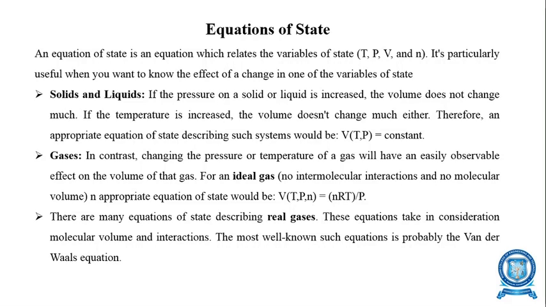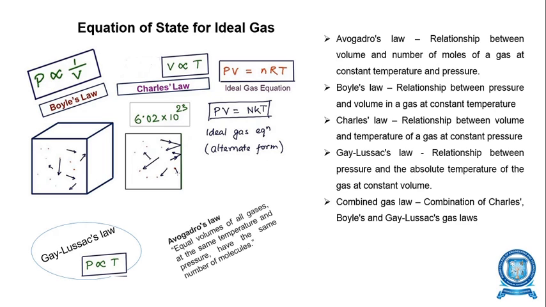First, we are going to discuss the equation of state for the ideal gas. These laws are applicable only for ideal gases: Boyle's law, Charles' law, Gay-Lussac's law, and Avogadro's law. Here it has been clearly illustrated in the diagram. Boyle's law states that by keeping the temperature constant, the pressure varies inversely with volume. Here it has been clearly shown.